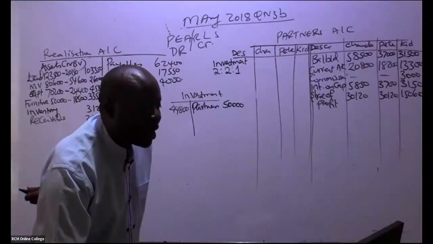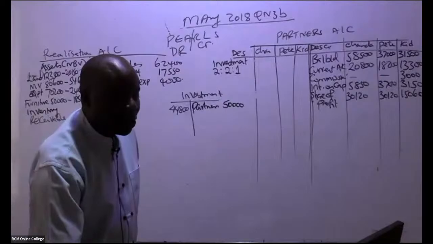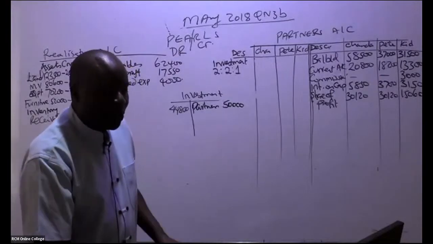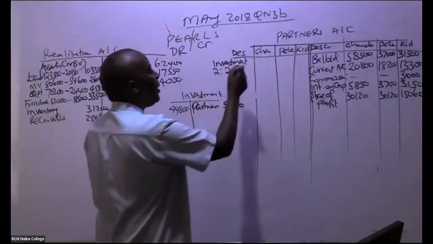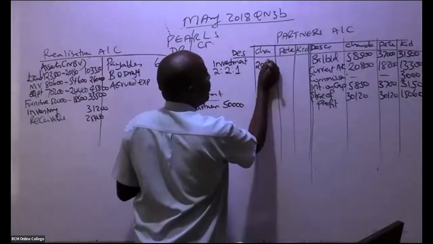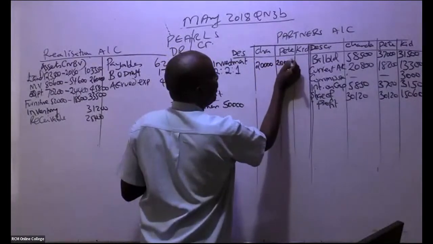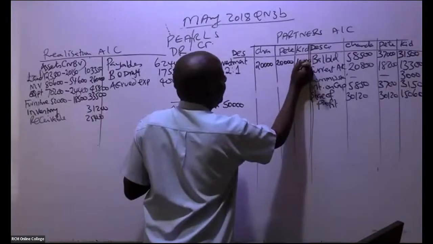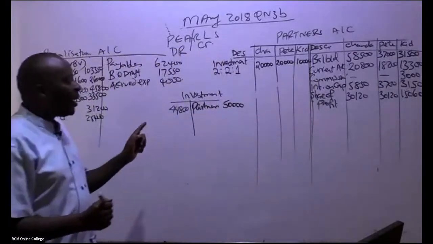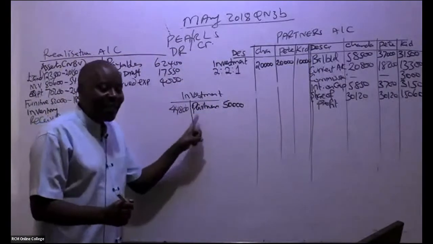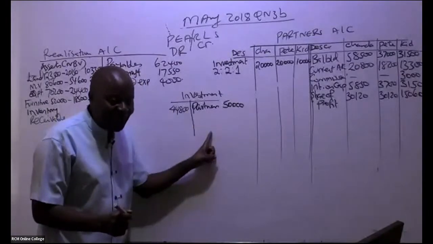So in this case here, could you kindly apportion this 2:2:1? So this gives us 20,000, this gives us 20,000, and 10,000 like that. But now remember, these partners made a profit in the process.